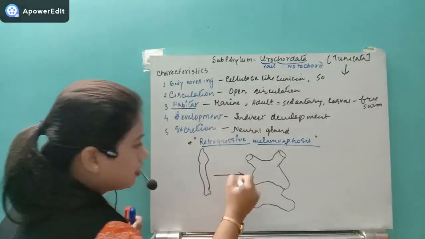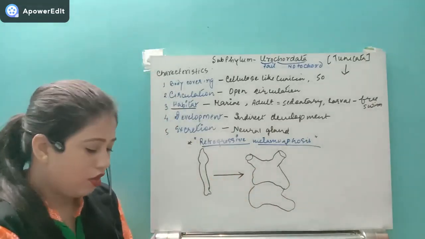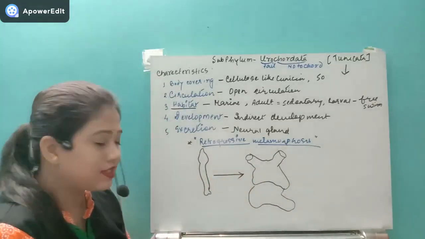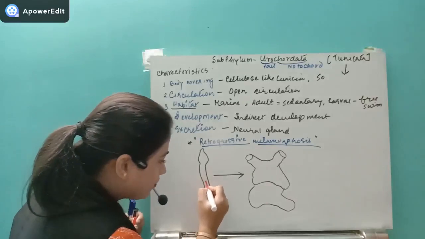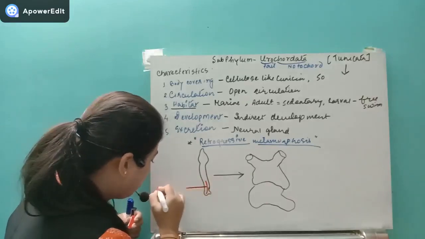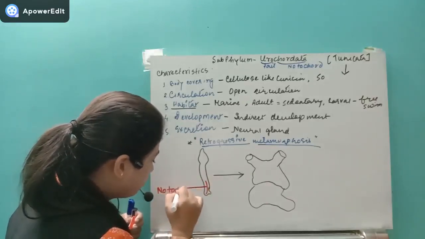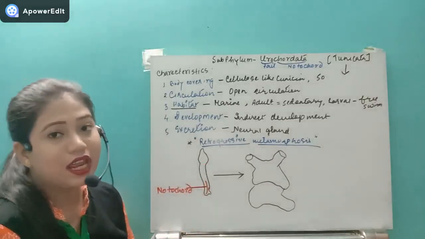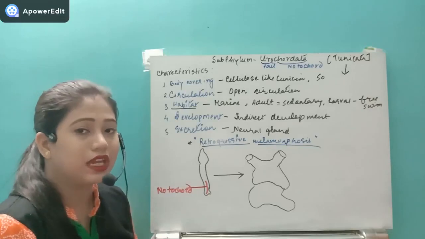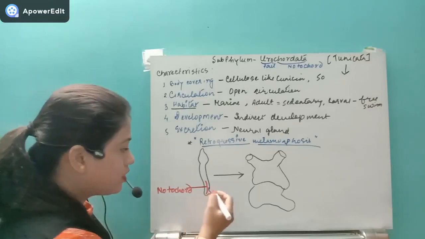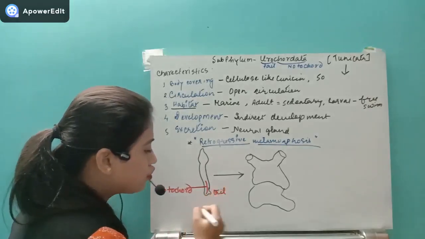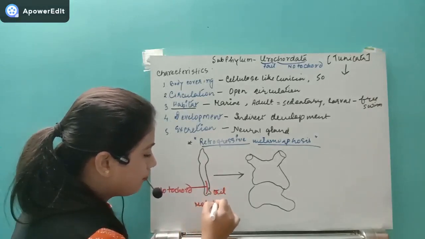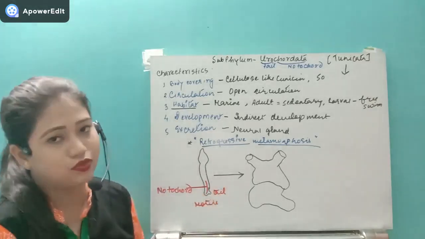And you will see the differences. Whenever it is in the larval stage, they have the notochord. This organism will have the notochord in its tail region whenever it is in the larval stage, and because of this tail they are able to move, so they are motile. They can freely swim.